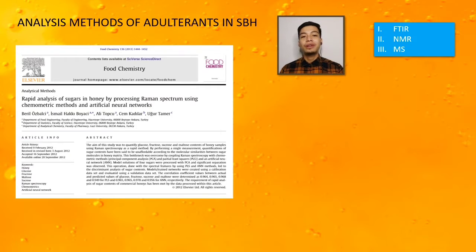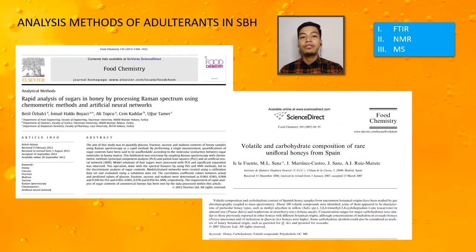Second, NMR methodology allows all variables to be investigated rather than separately, as is the case with the most often examined parameters. Third, separating and identifying semi-volatile and volatile components in honey is done using the SPME and GCMS techniques.